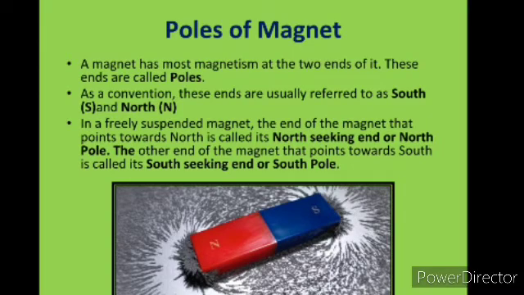Iron filings are attracted more towards the region closer to the ends of the bar magnet. The poles of the magnet are said to be near these ends.